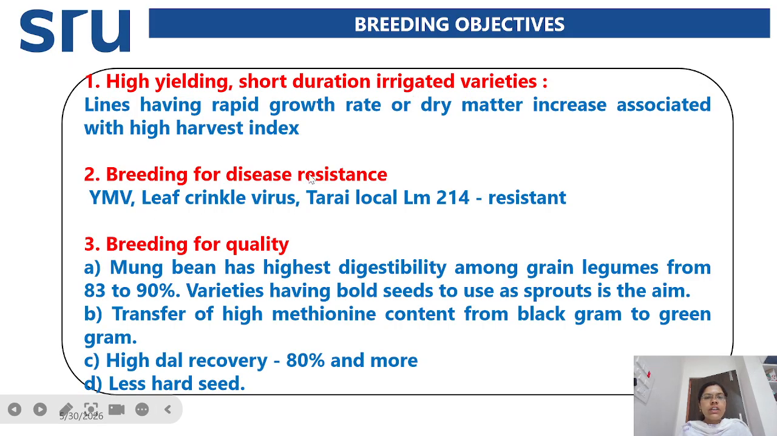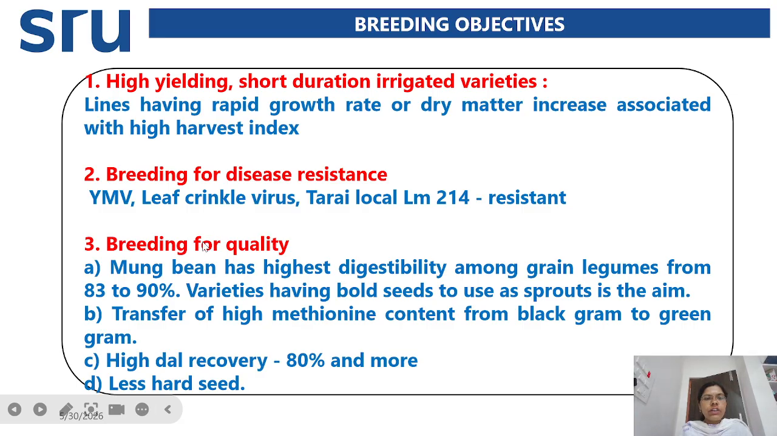And next is breeding for disease resistance. Here the major disease in case of green gram is yellow mosaic virus. Because of this virus, the entire crop can fail. And next is the leaf crinkle virus. For these, the Thai local LM214 is resistant to these diseases.